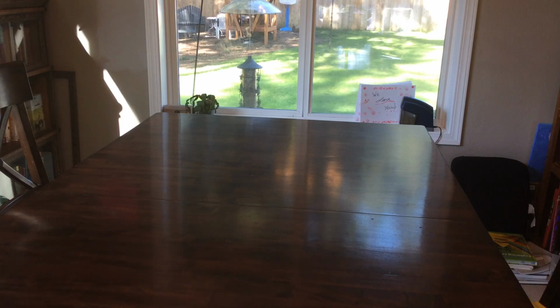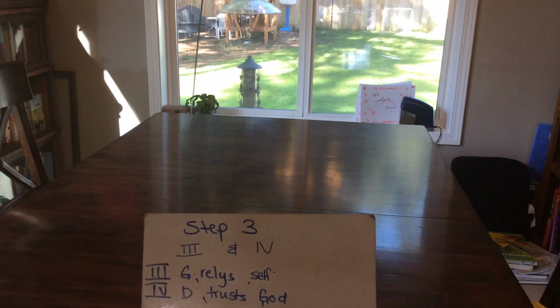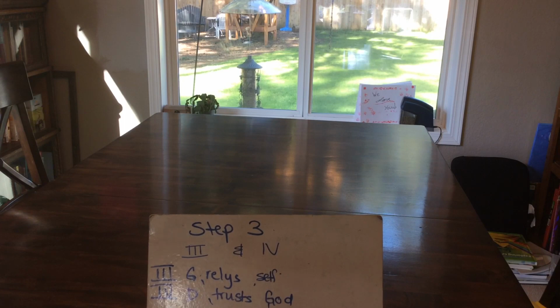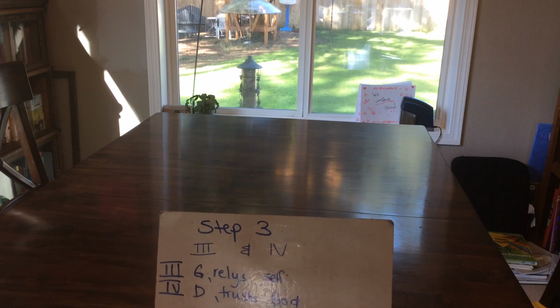We've got Goliath relies on himself, David trusts God. There's 3 and 4. There's my 2 topics. Goliath relies on himself, David trusts in the Lord. Now that I have my topics, I want to go back and just quickly scan through the reading.